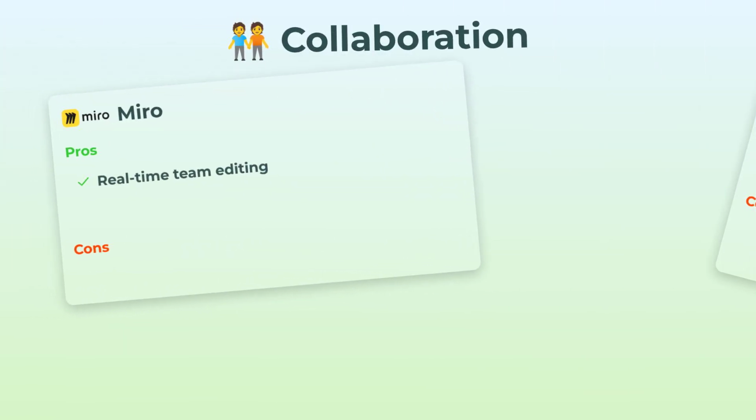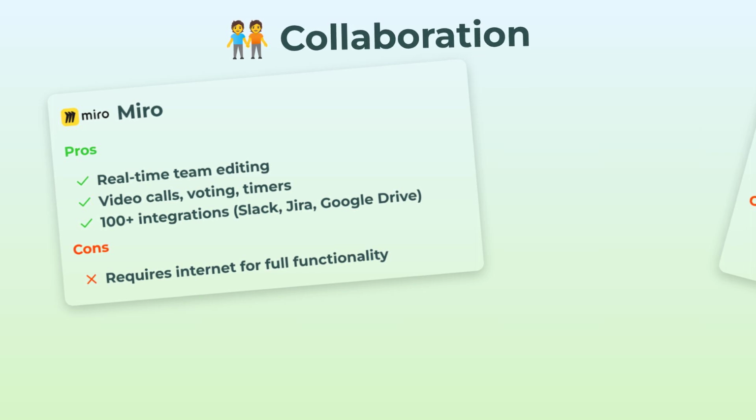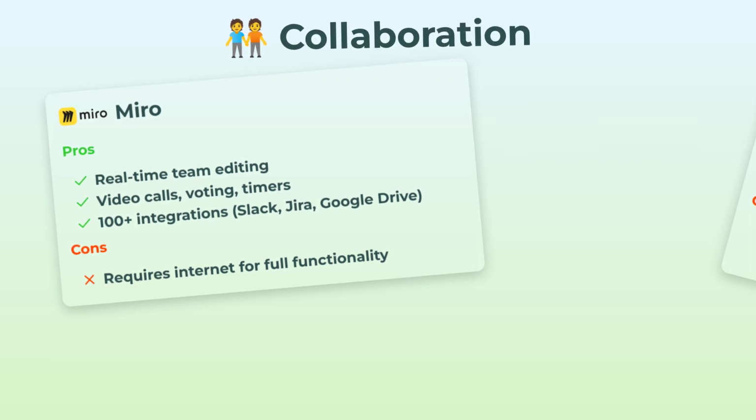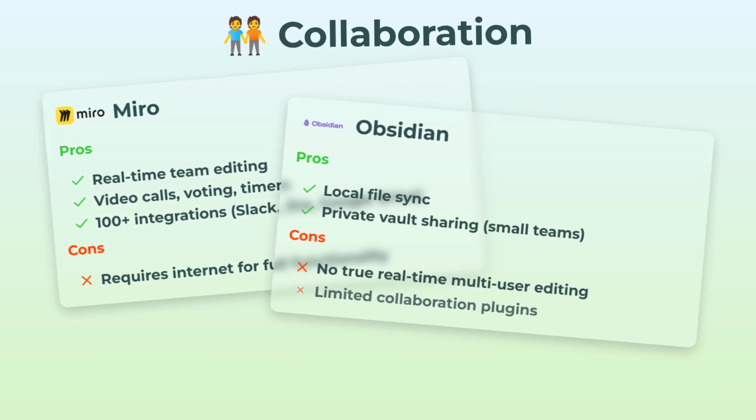Alright, first up, collaboration. Miro is, let's be real, kind of legendary here. You get that live team editing, instant video calls, timers for your group sessions, polls, all that jazz. Plus, there's integrations galore. Slack, Jira, Google Drive, you name it. The catch, you pretty much need to be online to get the full Miro experience, but for most teams in 2025 that's just life.